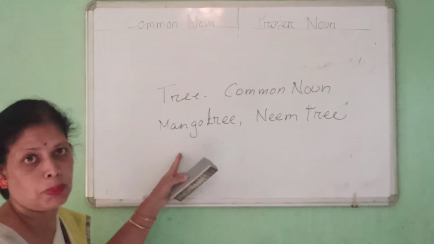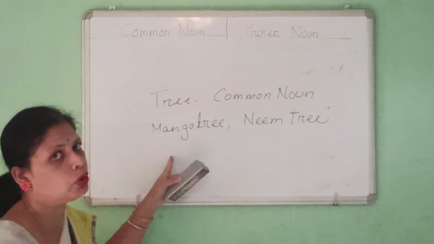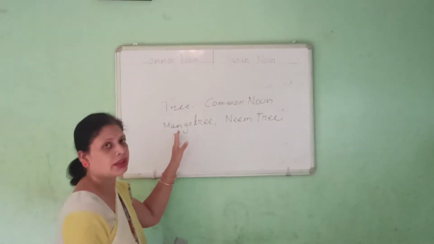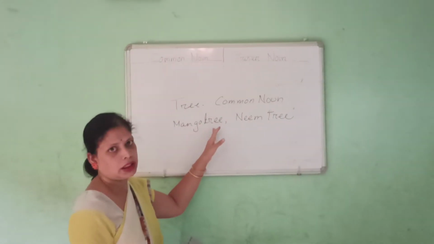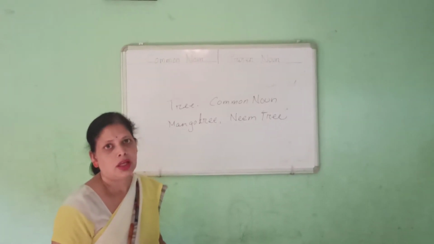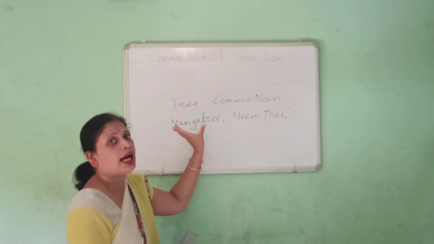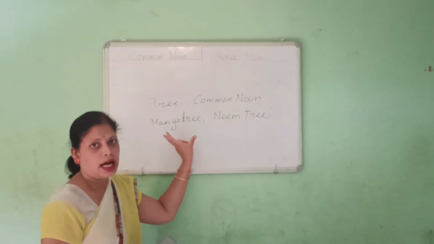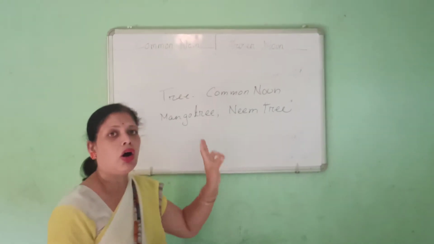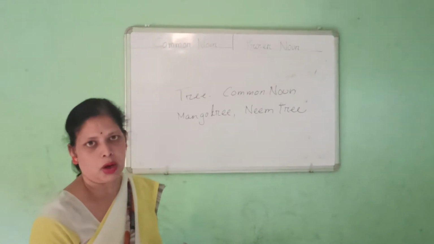Will it be a proper noun? You may say that mango is a name and tree is added, so it is a proper noun. No, it is incorrect. It is a kind or class of tree, a species of tree. Mango tree, neem tree, all come under common noun.